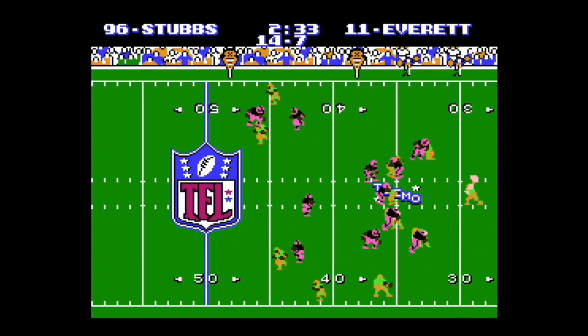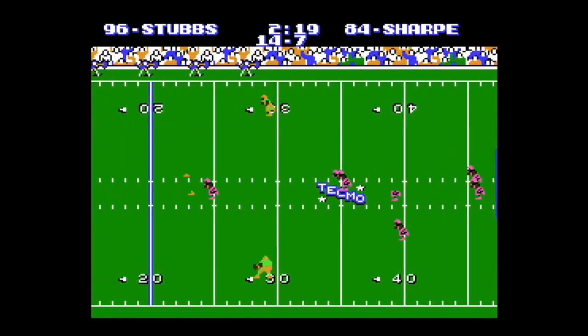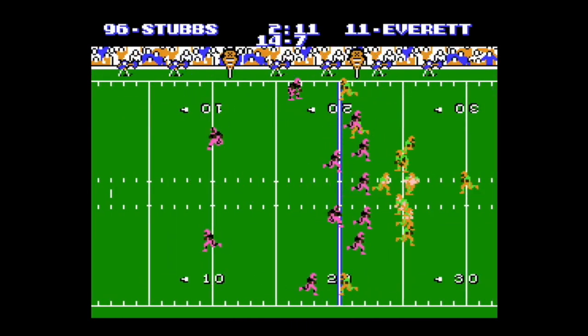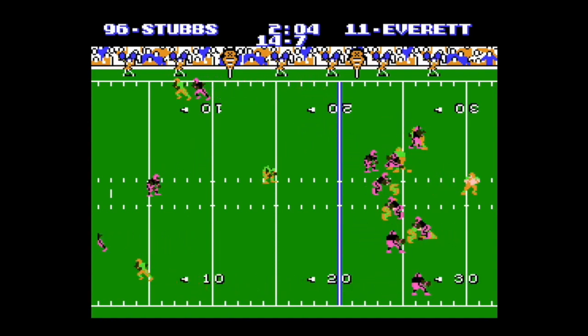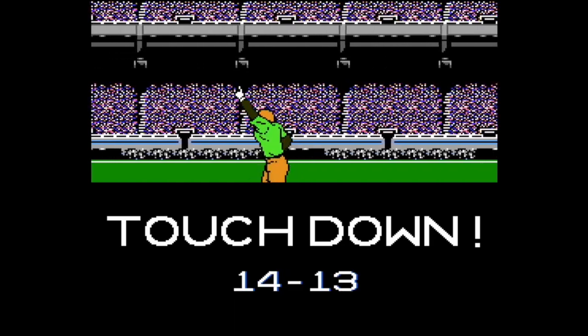Deep down the field to Sterling Sharp is Miami, and he is down to the 20-yard line before he is finally brought down. Jim Everett looking to tie this game deep down the field. Fred Barnett makes the catch. Top shelf ties this one up at 14.